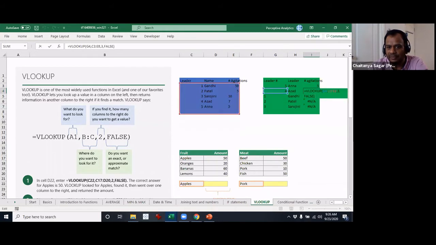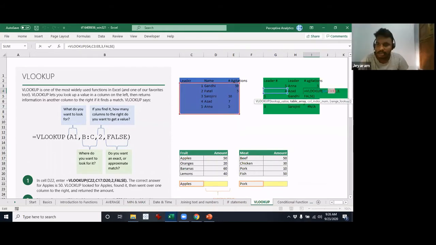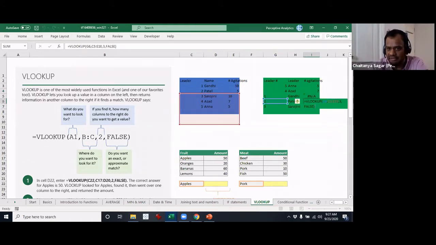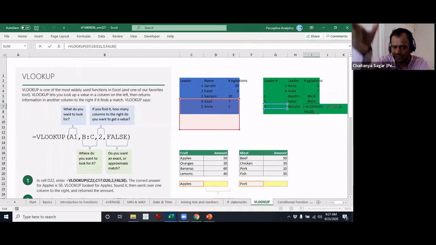So when I copy this, the range changes. The reference of this table keeps changing, and as you go down, the reference is getting pushed down. If the lookup value is not within the table array for that particular cell, it will say it's not available.